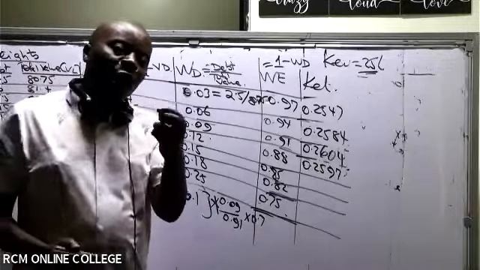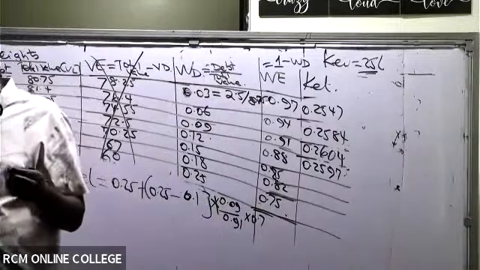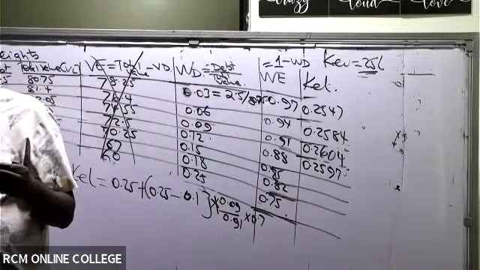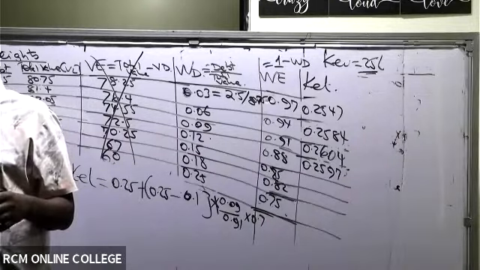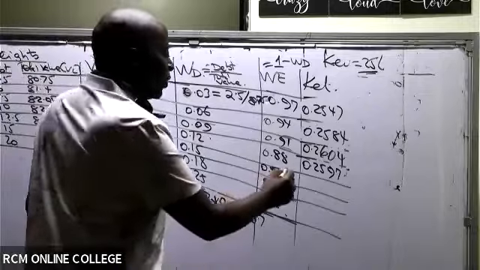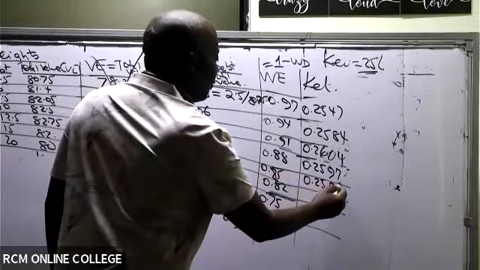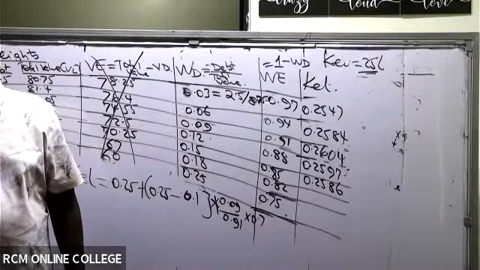Apart from a few rounding off errors, of course, those are expected. 2595, 97. Then we have 2586, then we have 2577.